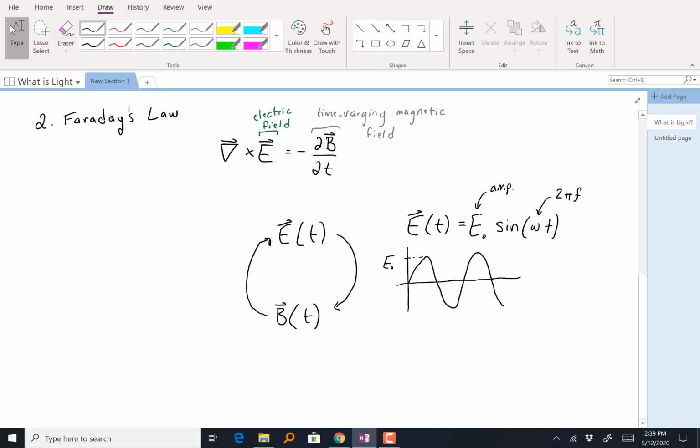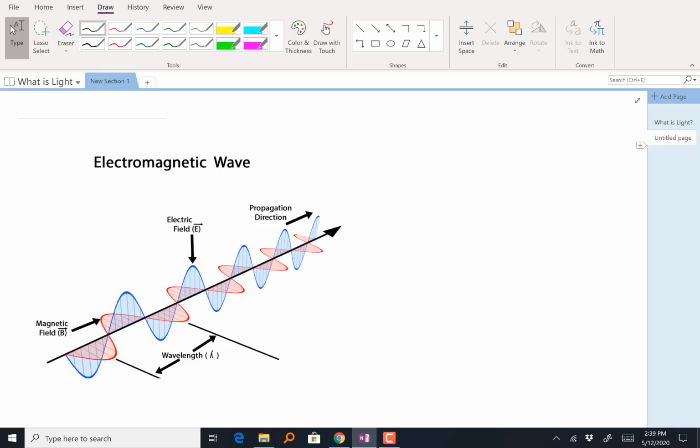And so the result of this cycle is an electromagnetic wave. Where my electric field, in this diagram here, is constantly pointing up and down. Each of these lines is showing the direction that my electric field is pointing, slowly increasing and decreasing as we work our way through space.